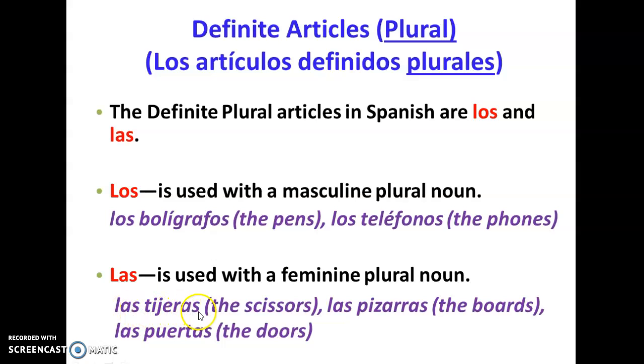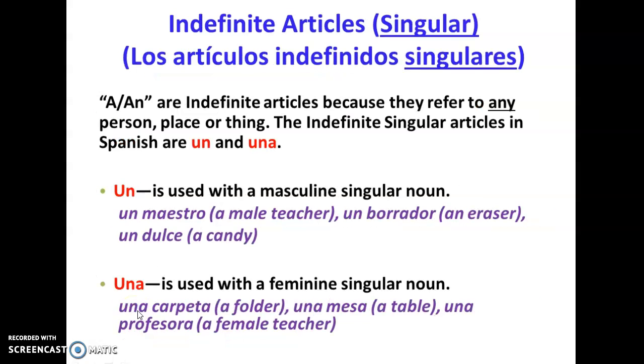Okay, so there's always an agreement. If our noun is plural, we need to use the same agreement and make it plural in the article. Indefinite now, the a, an, or sometimes some, when we say. And these are used when we refer to any person, place, or thing. It's not necessarily definite or specific. It's any, okay?